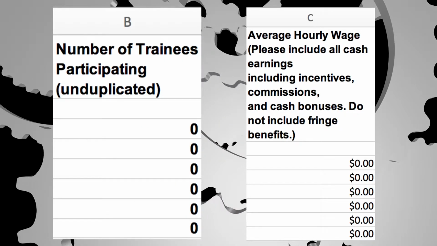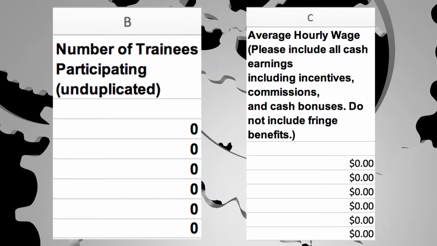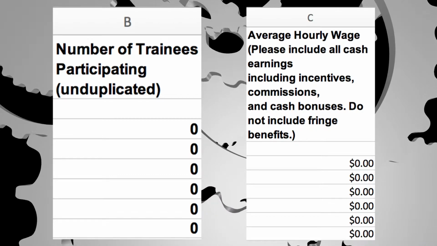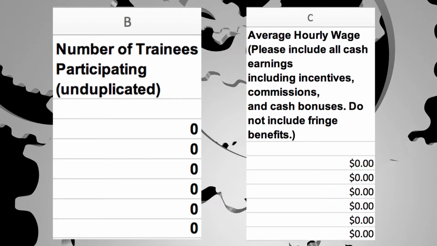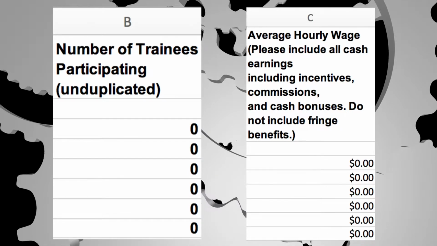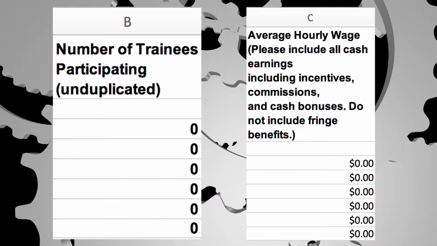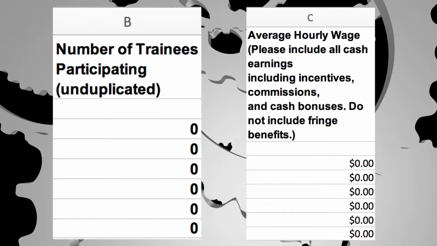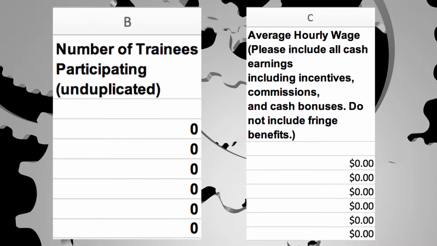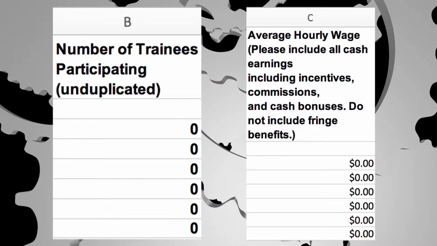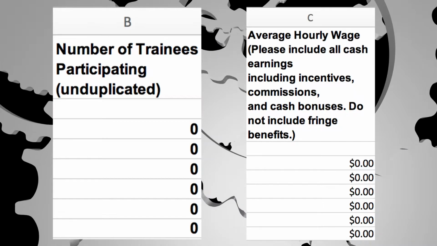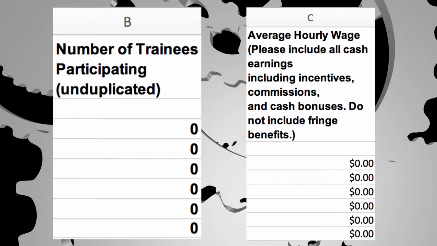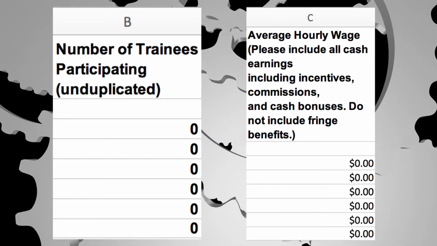In column B, please indicate how many employees from each employee category will be taking part in any form of training. Each person counts once. In column C, please indicate the average hourly wage for each group of trainees for each category. Each represented employee category should only have one value: the average of that category's group of trainees.